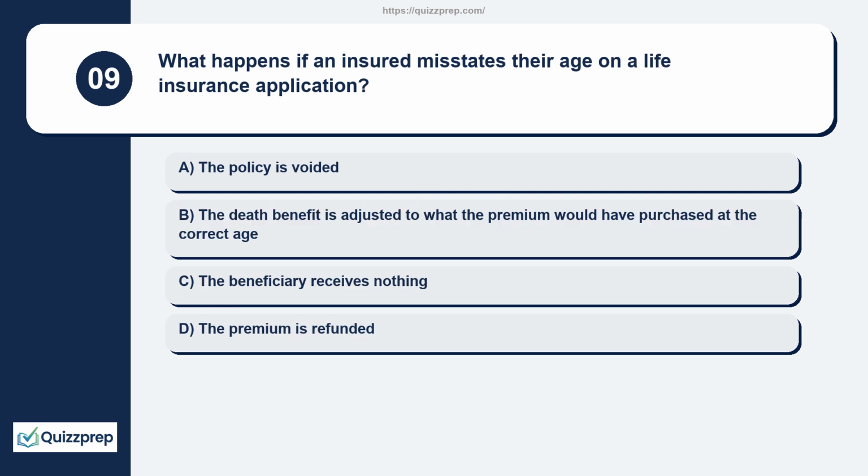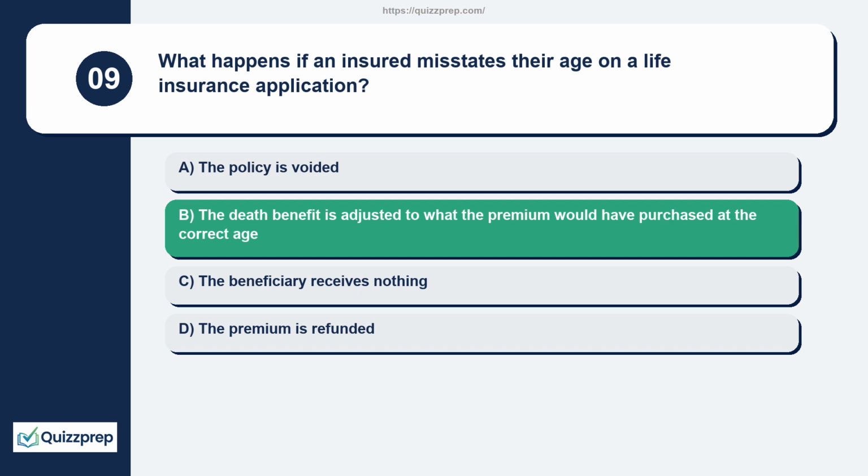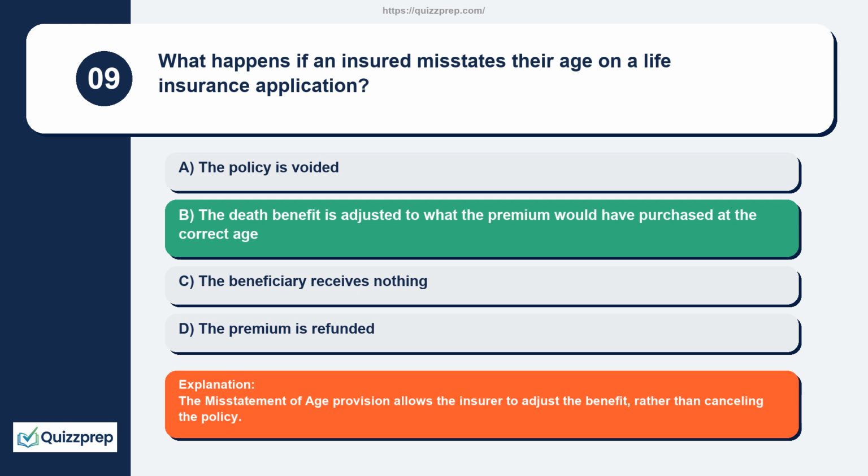Question 9. What happens if an insured misstates their age on a life insurance application? The policy is voided. The death benefit is adjusted to what the premium would have purchased at the correct age. The beneficiary receives nothing. The premium is refunded. The misstatement of age provision allows the insurer to adjust the benefit, rather than canceling the policy.